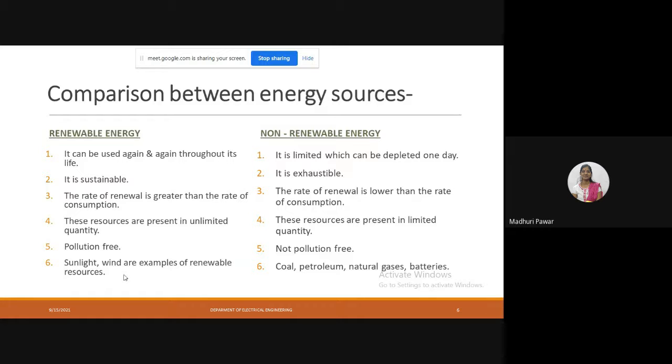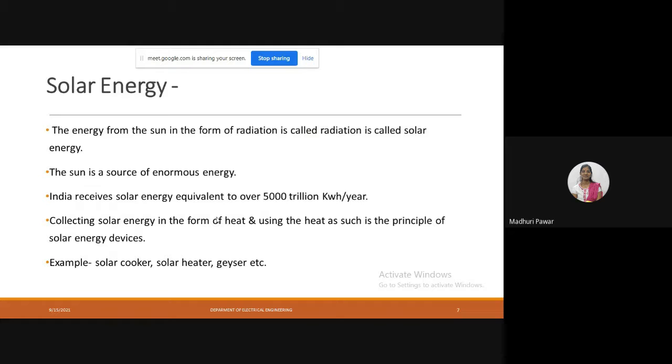After that, sunlight, wind, geothermal, ocean, etc. are the examples of renewable sources. And non-renewable energy, coal, petroleum, natural gases, batteries are the examples of non-renewable energy sources. So our next point is solar energy.